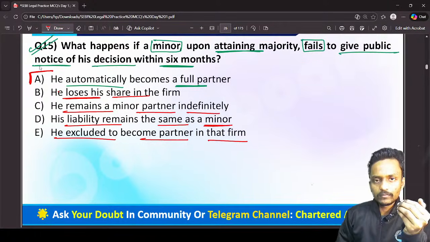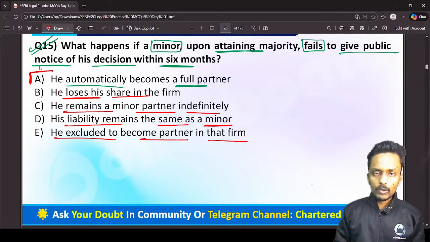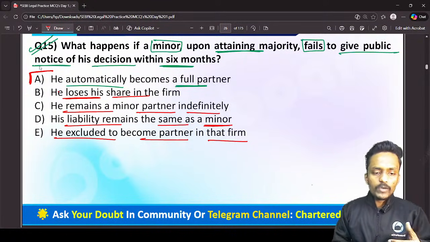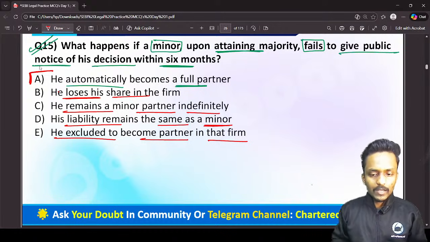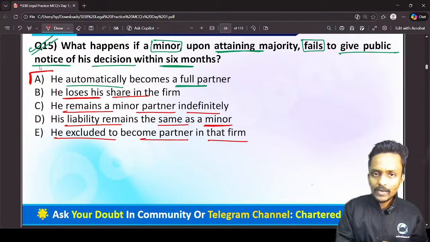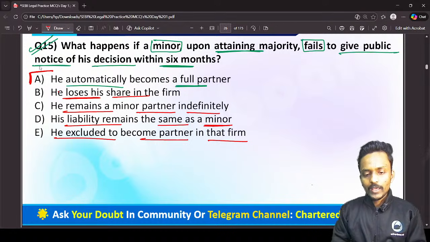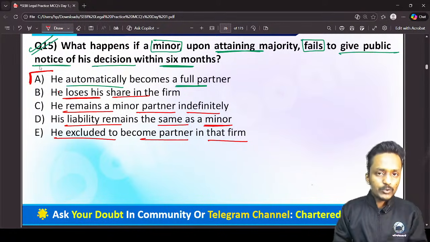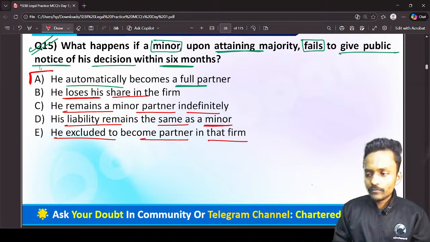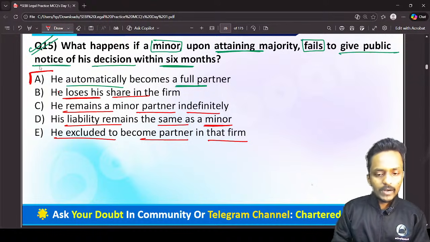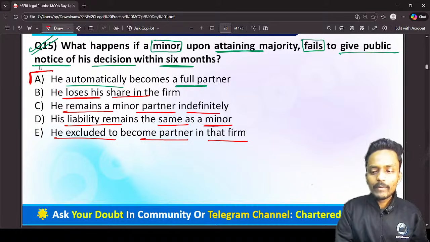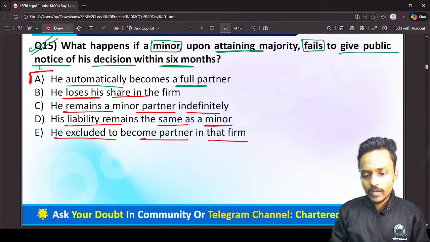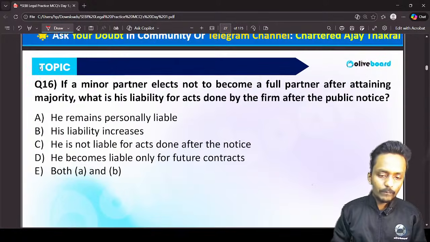When a person who is a minor attains majority, he is required to give a public notice about his decision whether he wants to become a partner in the partnership firm or not. If he has opted to become a partner, then yes, he has to give a public notice and confirm that he wants to become a partner in the firm. But in case he doesn't give any kind of notice to the public within 6 months, he will automatically become a full partner in the partnership firm.